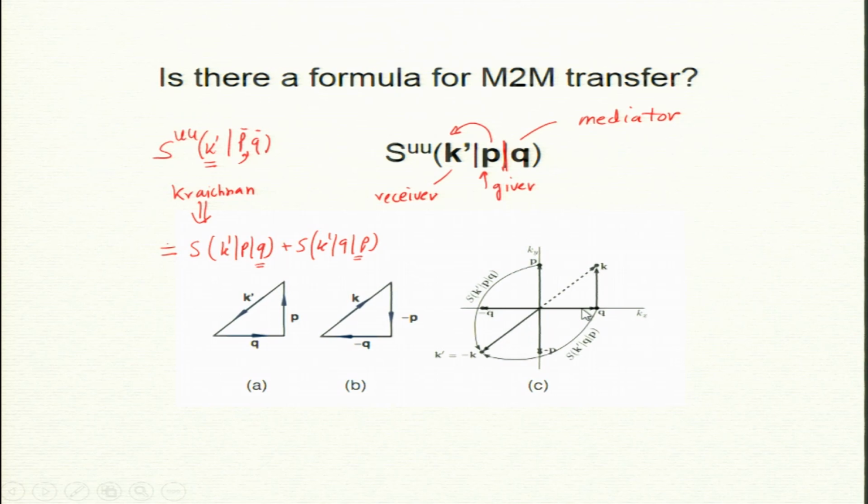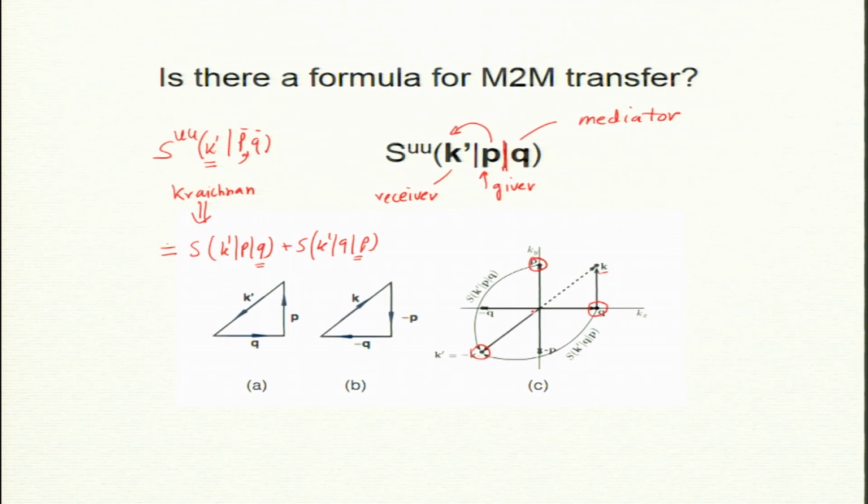In this diagram, we have this triad: q, p, and k prime, and k prime is minus k, right. So, q plus p is k, but q plus p plus k prime is 0. The triangle is not looking so apparent, but you can draw it.